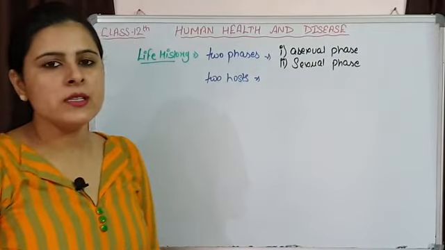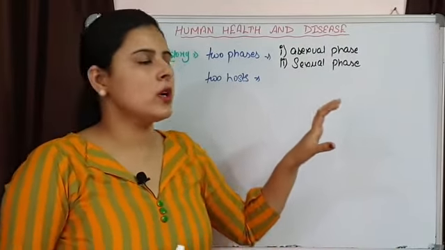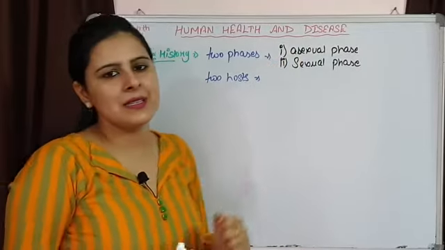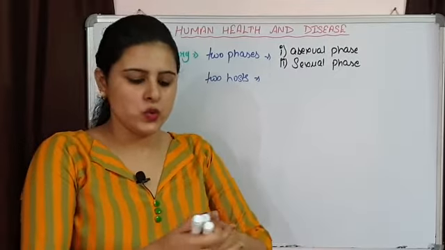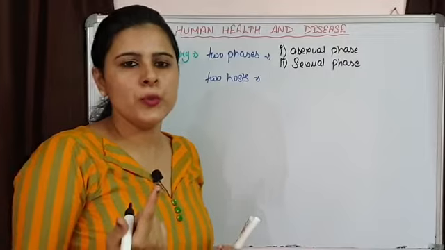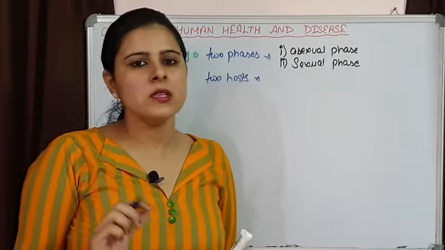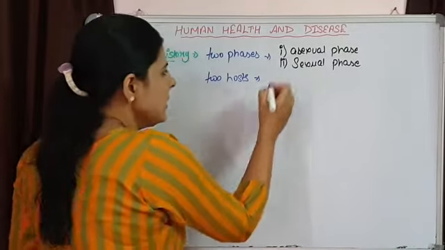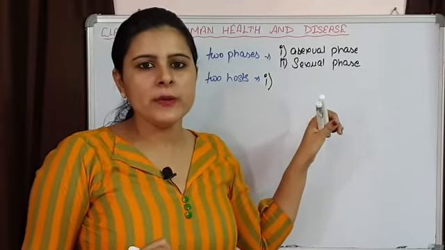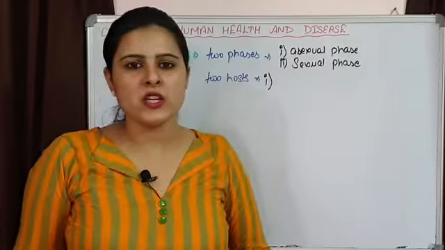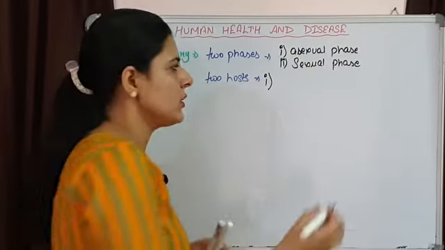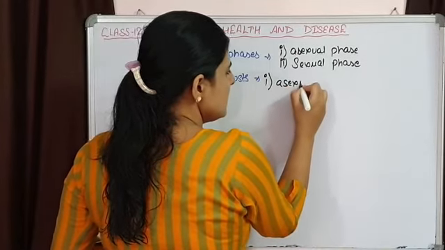Now the point is, in which host is it going to complete its sexual phase and in which host its asexual phase. The two hosts are one human being, means man, and one mosquito. We need to remember that this Plasmodium is going to complete its asexual phase in men, and sexual phase in mosquito.